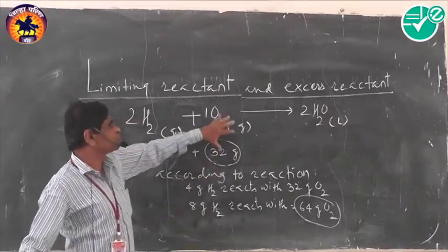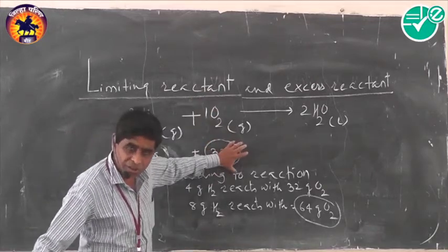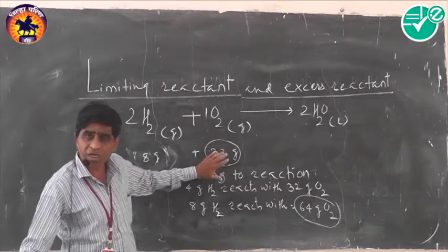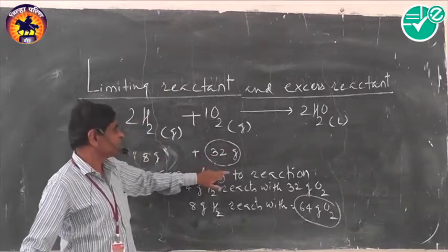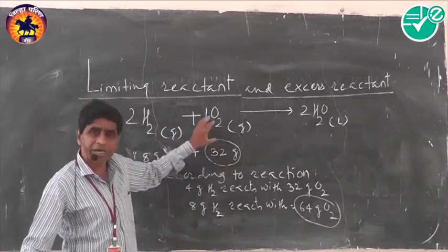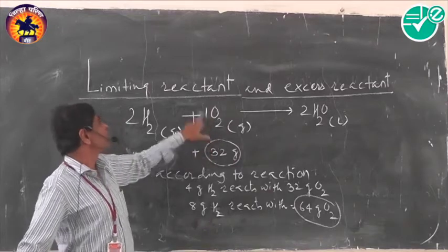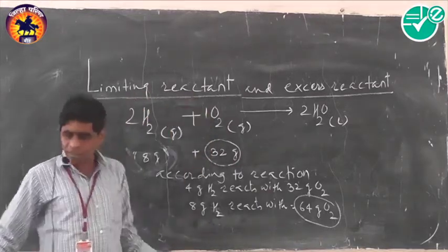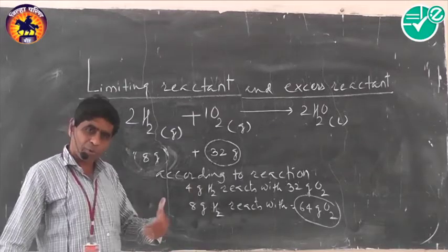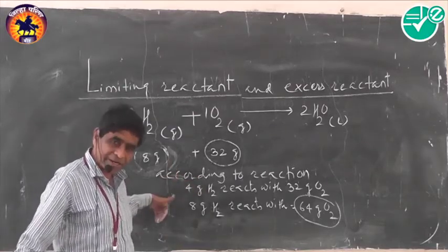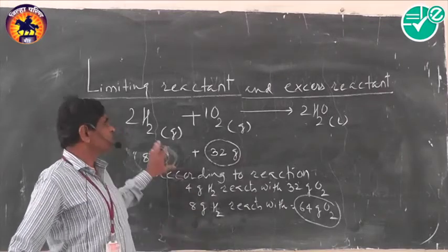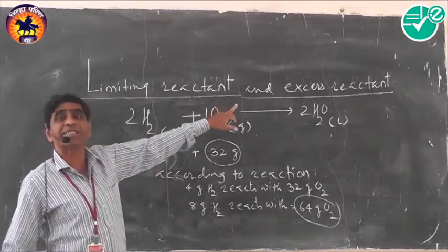A reactant which completely reacts during reaction, whose total mass is converted into product, is a limiting reactant. And a reactant which remains unreacted, whose mass is left behind during reaction, is considered an excess reactant.